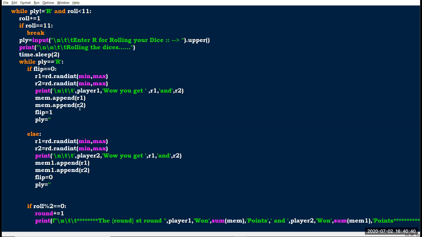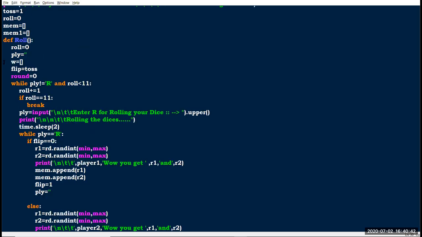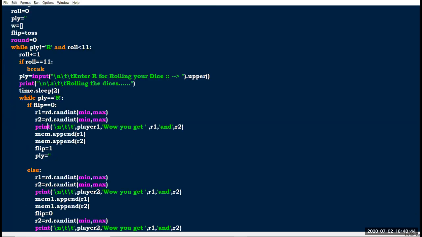After that you can see here, mem equal to an empty list, right? In each loop the R1 and R2 values are going to be appended into mem.